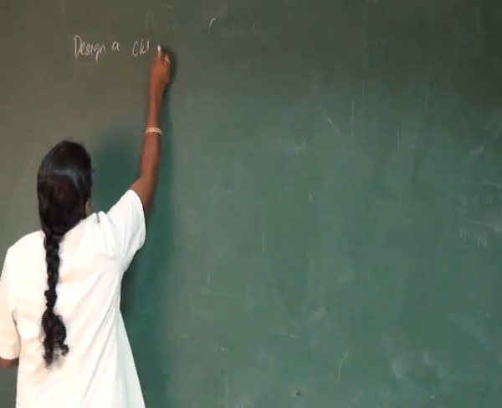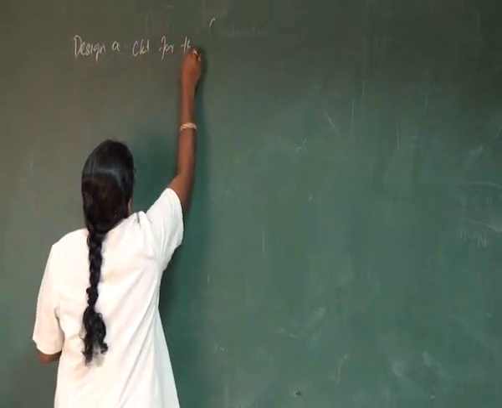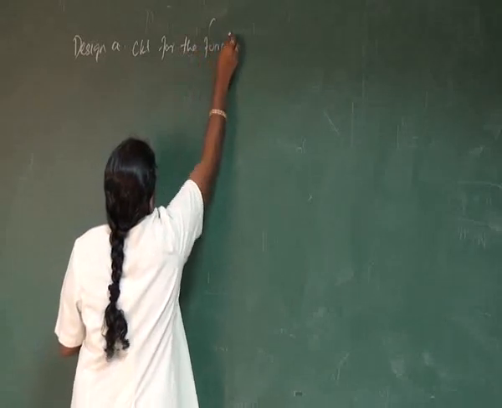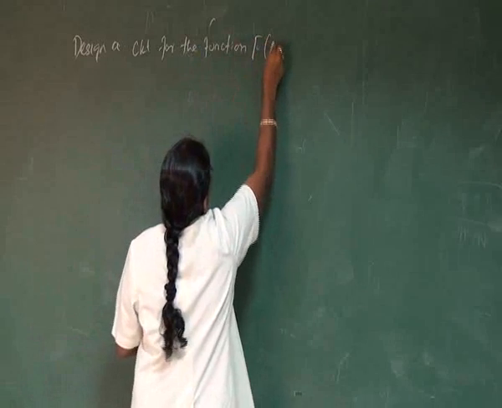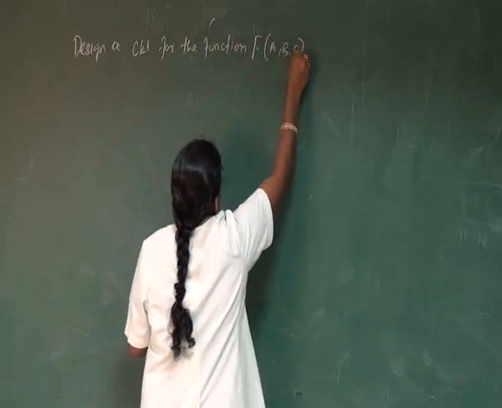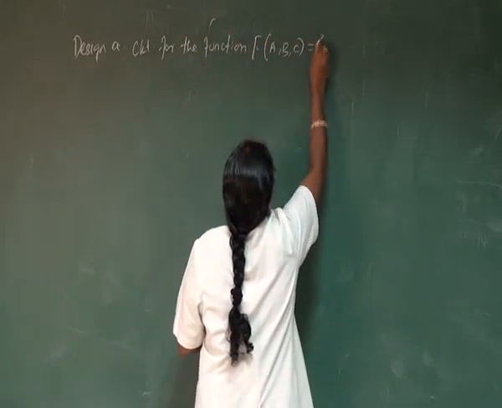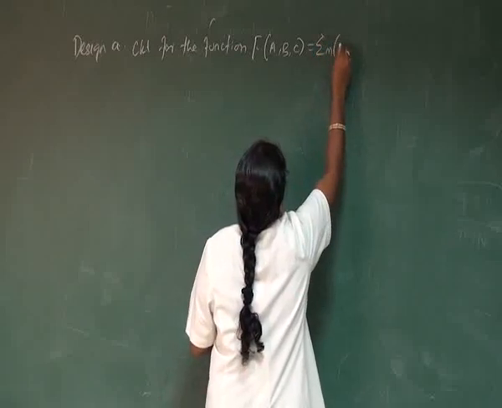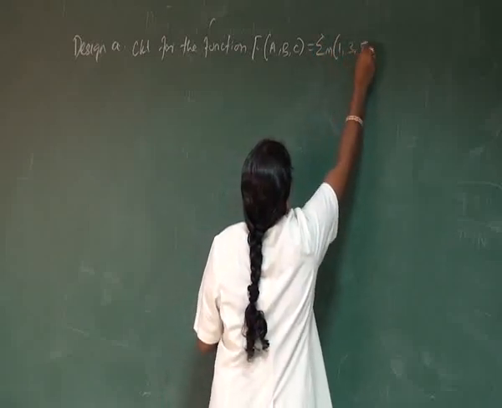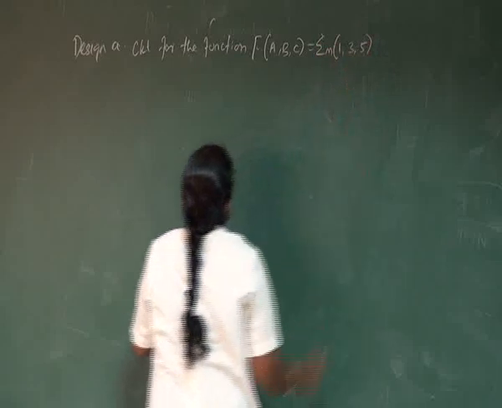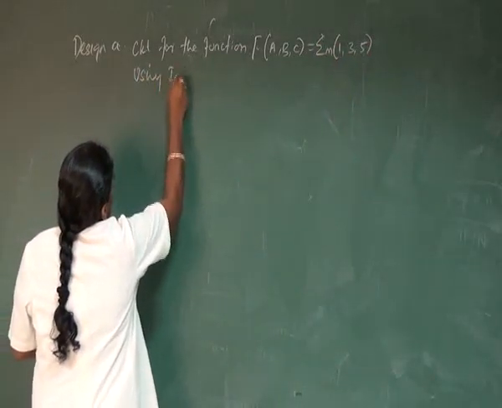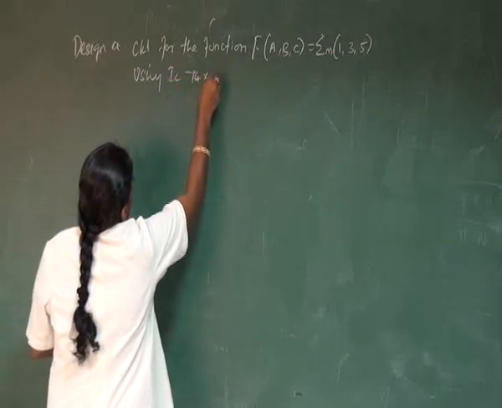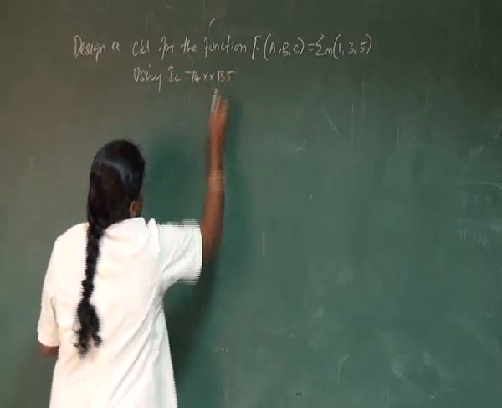Design a circuit for the function F of A, B, C equal to the summation of m 1, 3 and 5, using IC 74XX135.